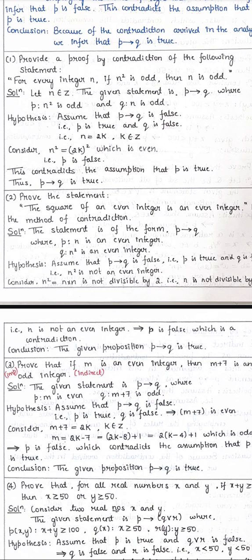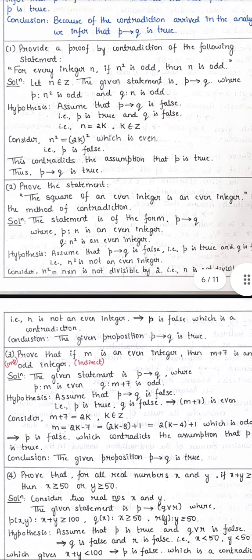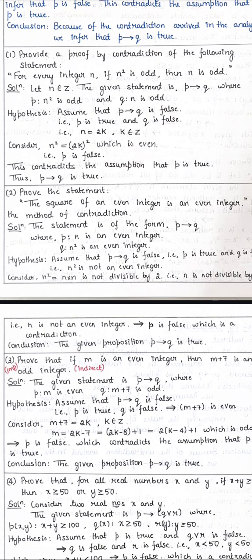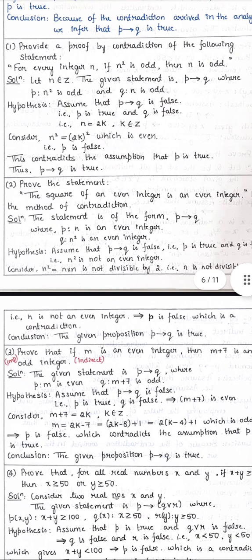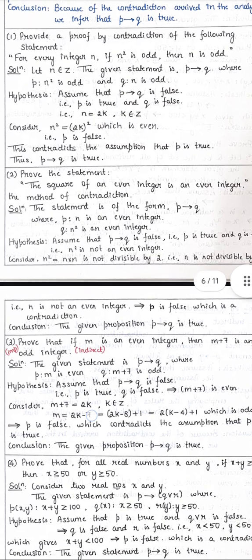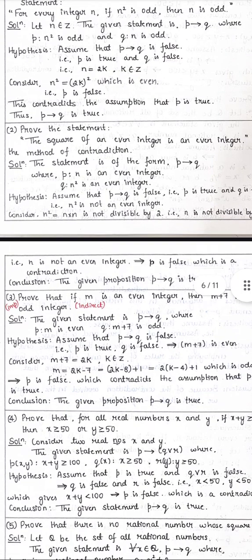P is true, that is, n square is odd, and Q, "n is odd", is false, which means n is not odd, so n is even. Then n equals 2k. Now consider n square: n square equals 2k whole square, which is even. This implies that P is false, which contradicts the assumption that P is true.